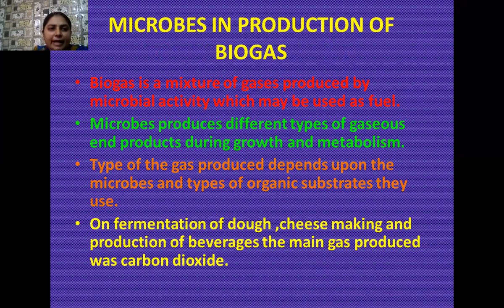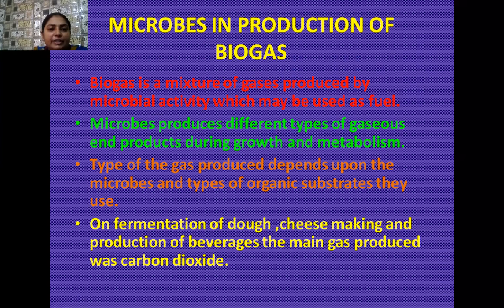So this biogas is used as a fuel in our villages because its calorific value is very high and it is less polluting. So here you know that the different types of gaseous end products which are produced during microbial activities, or you can say during growth and metabolic activities of microbes, are also different.